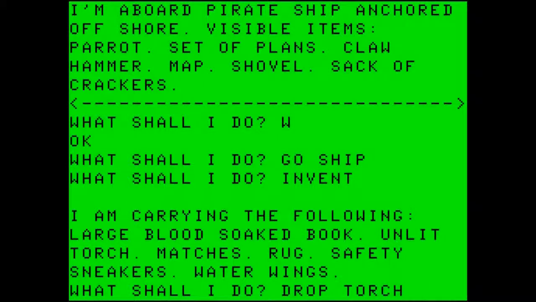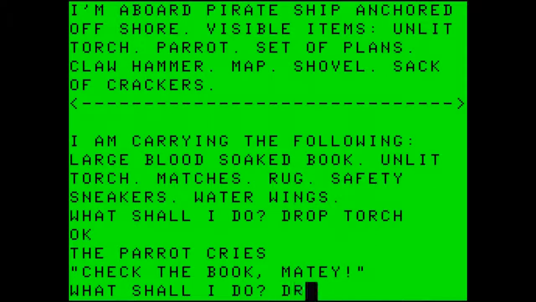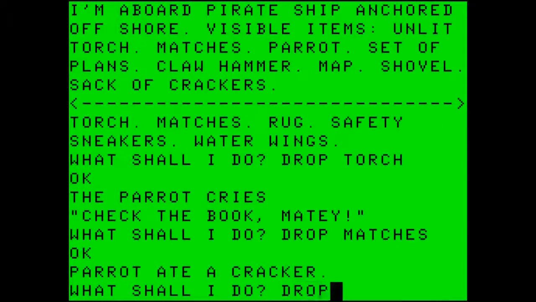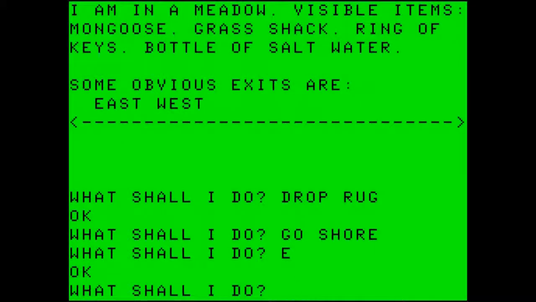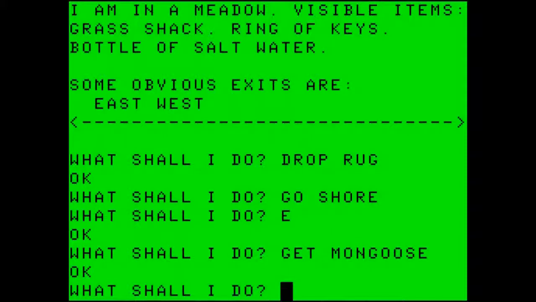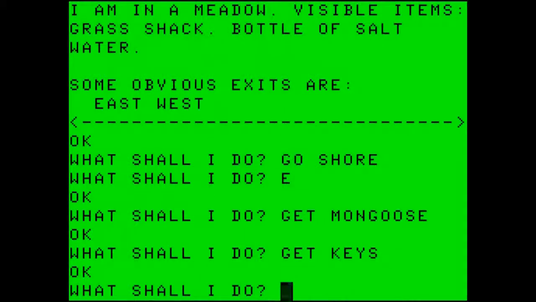So let's drop the torch, drop the matches, drop the rug, go back to shore, go east. What is remaining here is a mongoose, a ring of keys, and a bottle of salt water. So let's get the mongoose, get the keys, and get the bottle.